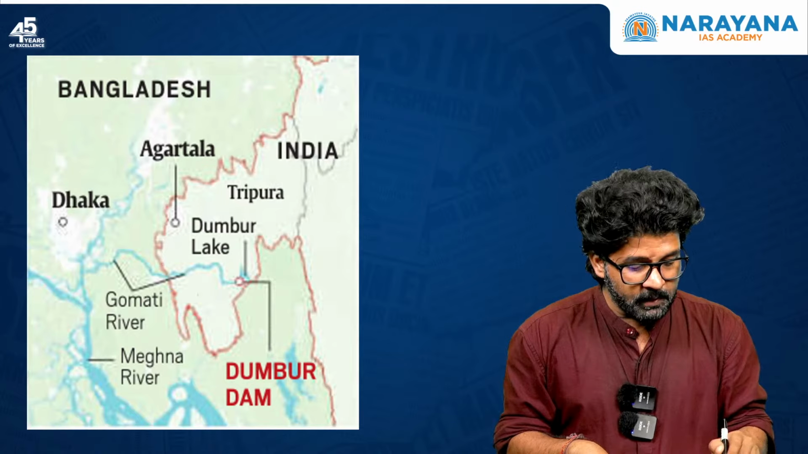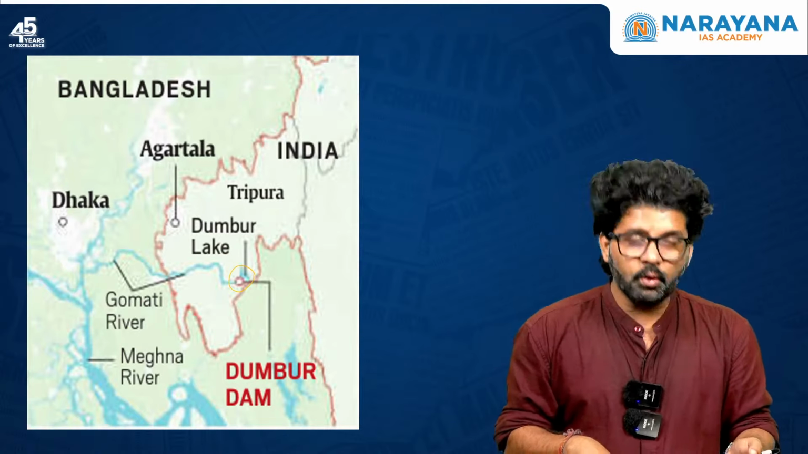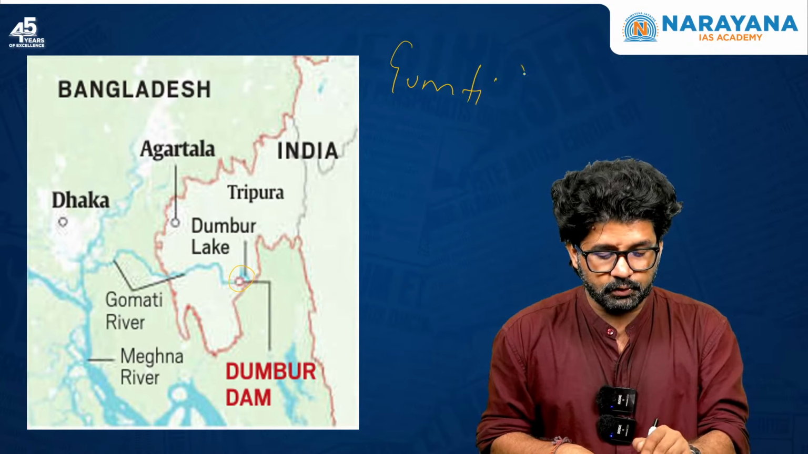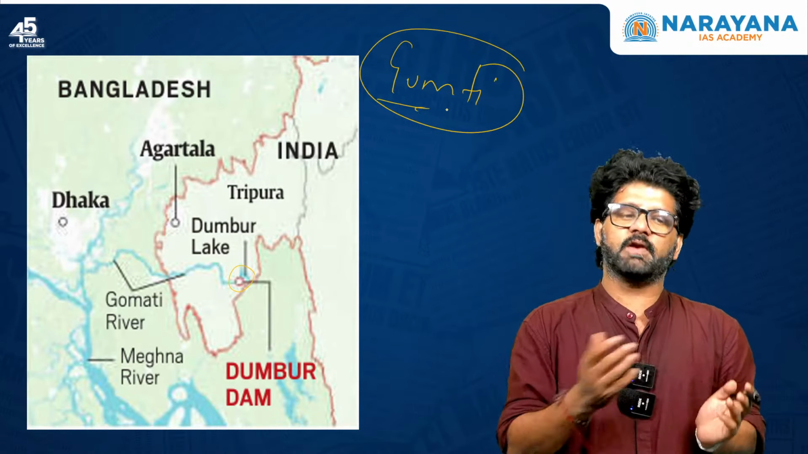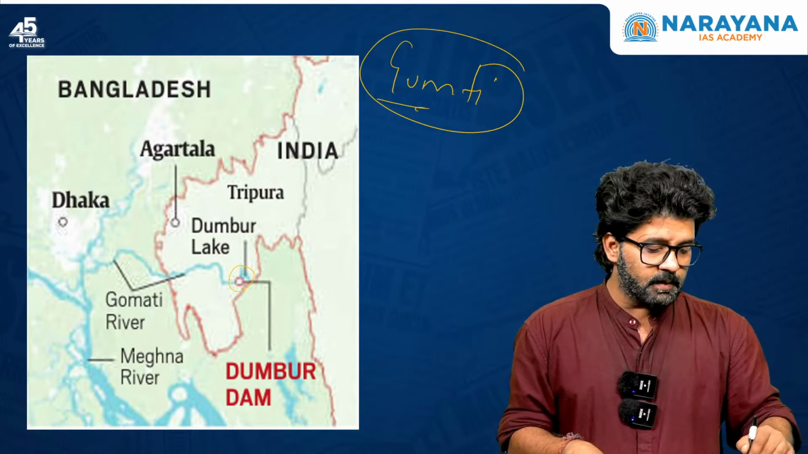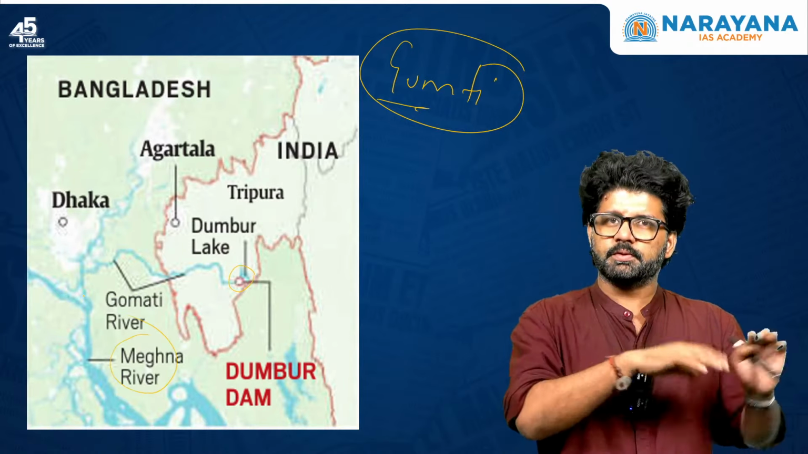So, Dumbur Dam, you can see it here. It is built on the Gomti River, which is also written as Gumti River. So don't get confused, they are one and the same. And then later on, this Gomti or Gumti River will merge with the Meghna, which is in Bangladesh.